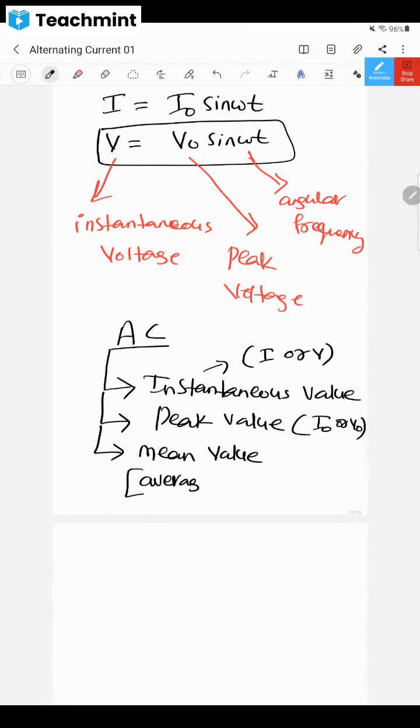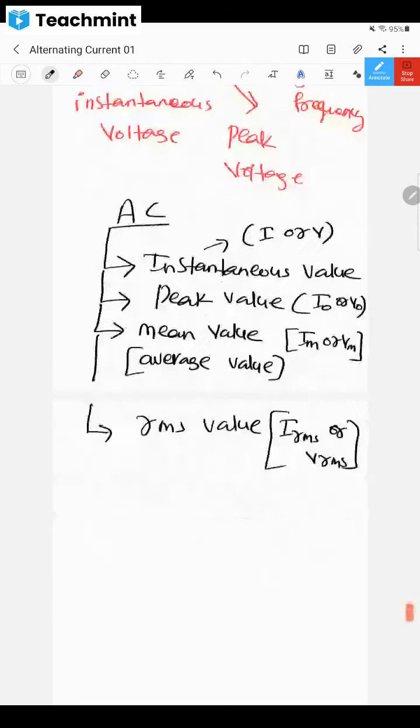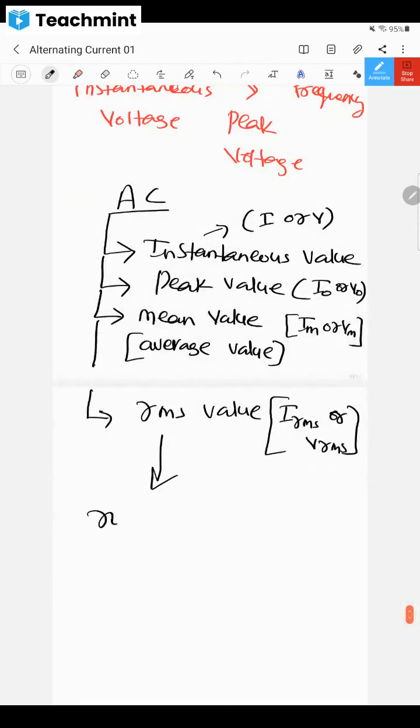Mean means average. Mean value we represent as IM or VM. Now a fourth one we also have, that is called the RMS value. RMS value we usually represent as IRMS or VRMS. What is the meaning of RMS? RMS means root mean square.